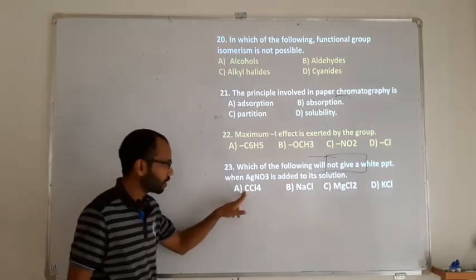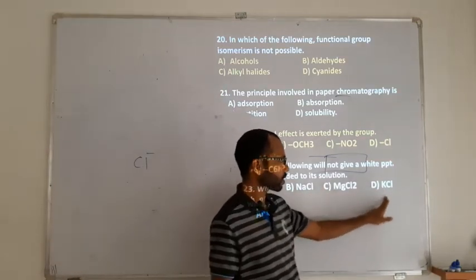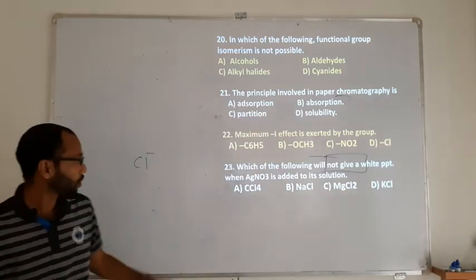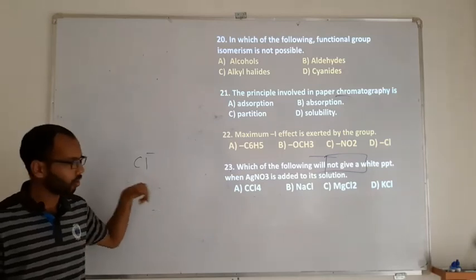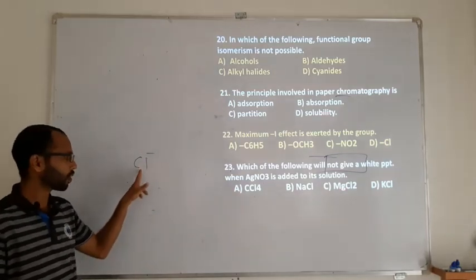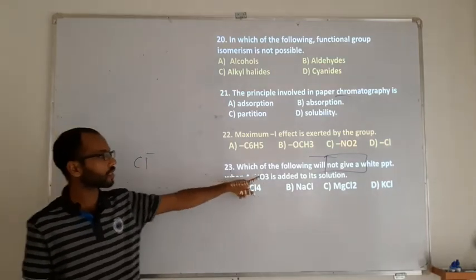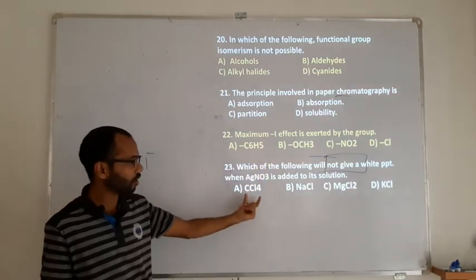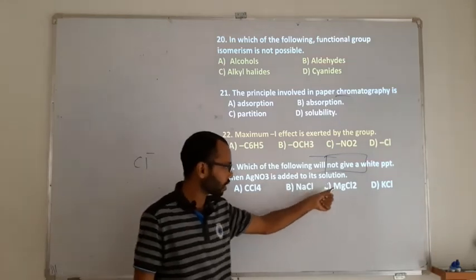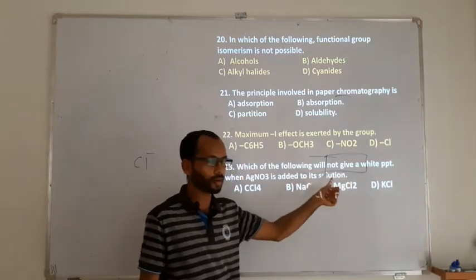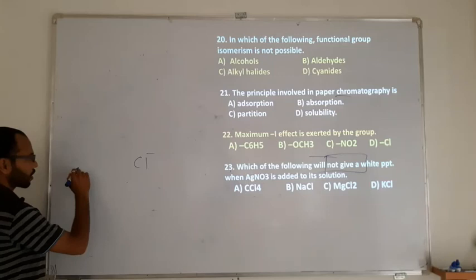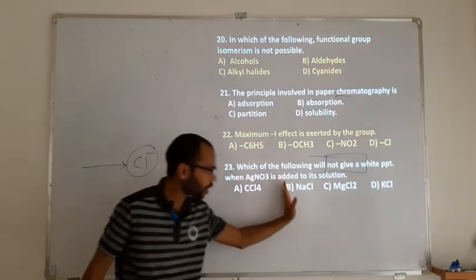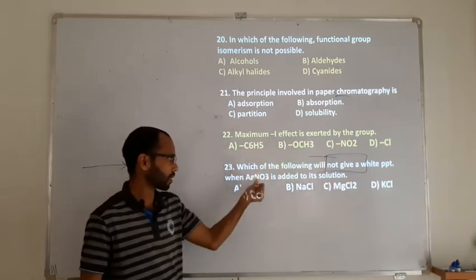So options are CCl4, NaCl, MgCl2 and KCl. So all options are having a Cl minus. Now we need to understand who can form a Cl minus there. All are having Cl there, but who can form Cl minus will definitely give a white PPT upon reacting with the AgNO3. CCl4 is a covalent compound. NaCl, MgCl2 and KCl, these are ionic compounds. An ionic compound can undergo easy ionization and they can form a Cl minus, means all of them can show a white PPT upon reaction with the AgNO3.